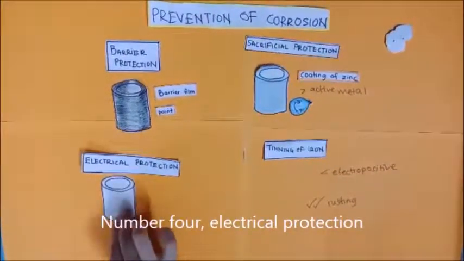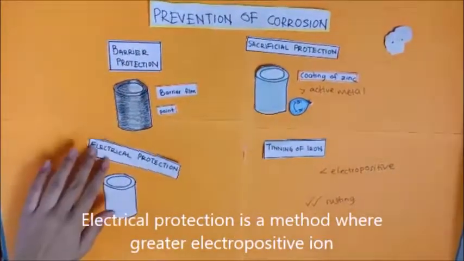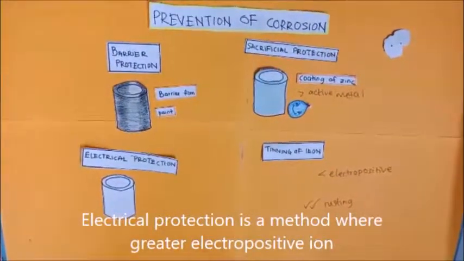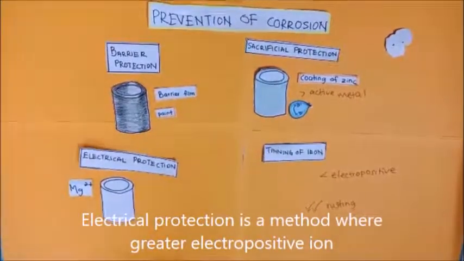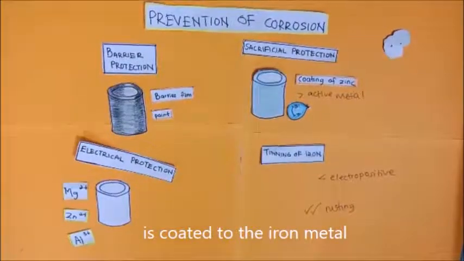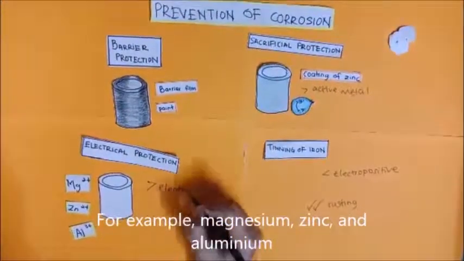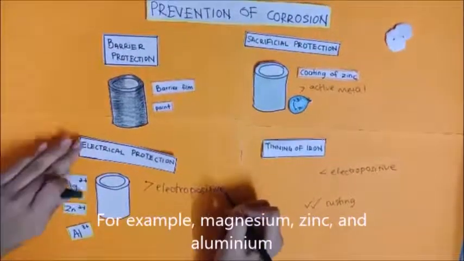Number 4, electrical protection. Electrical protection is a method where a more electropositive metal is coated onto the iron metal, for example, magnesium, zinc, and aluminium.